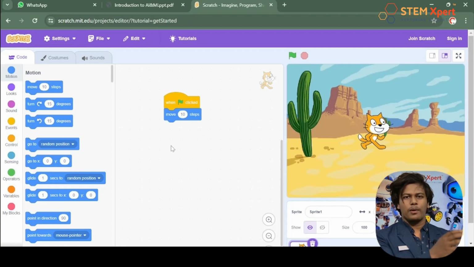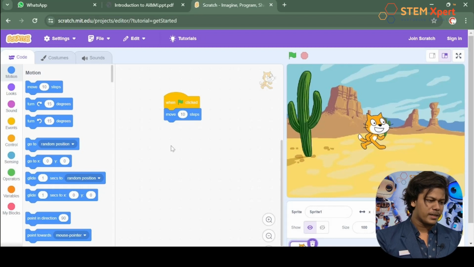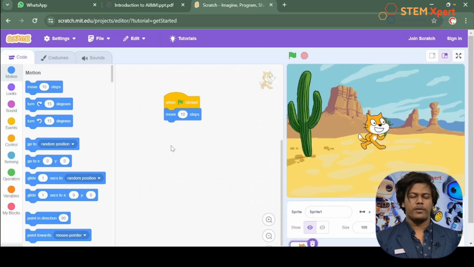So I told you here it's all about drag and drop. It's all about that block coding. All you need to do is just drag and drop. That's enough. It's so easy, right? What do you guys think? So what I have done here, I have added move 10 steps just below the when green flag clicked. Now everyone has to do the same. Just get it done. Well, I hope you have completed.